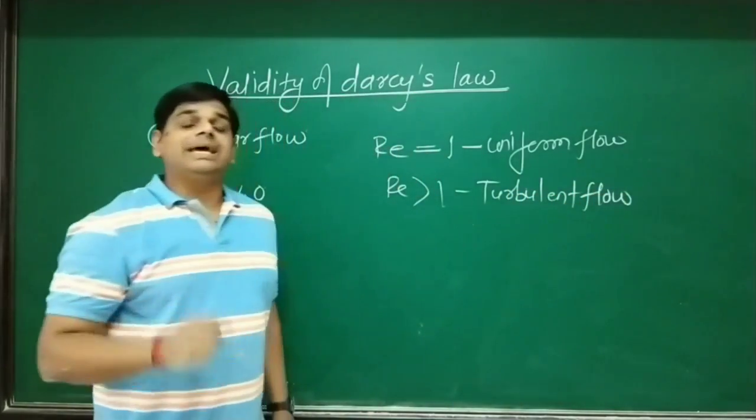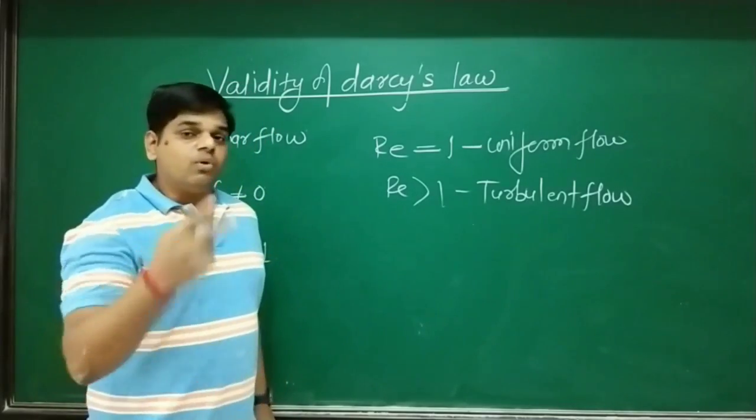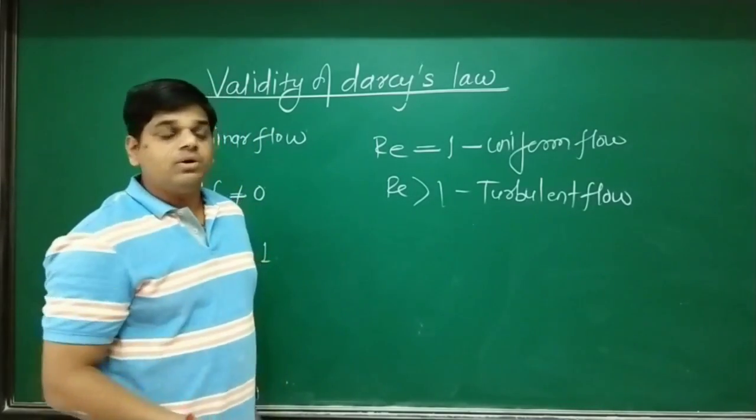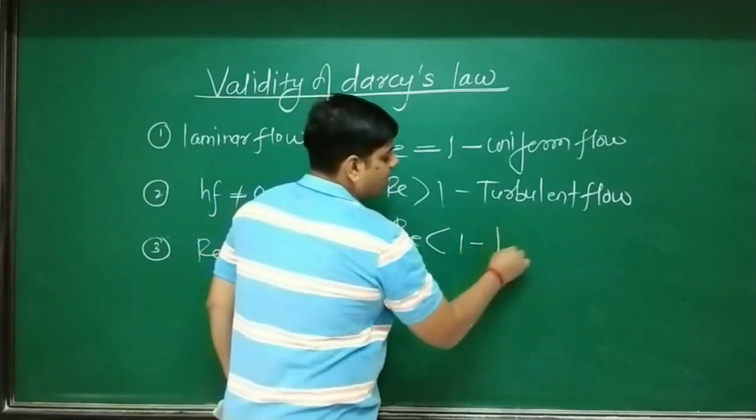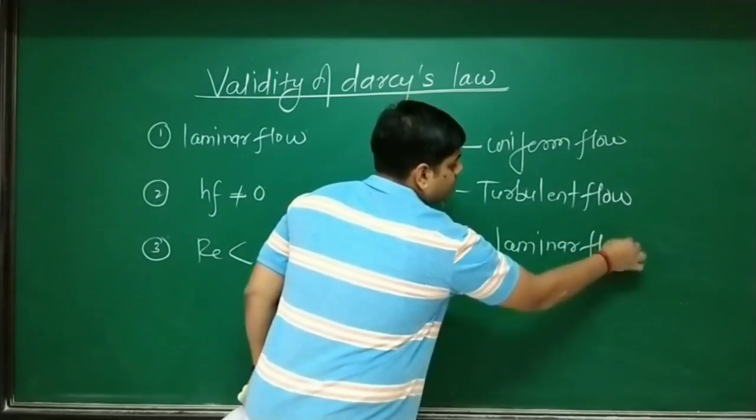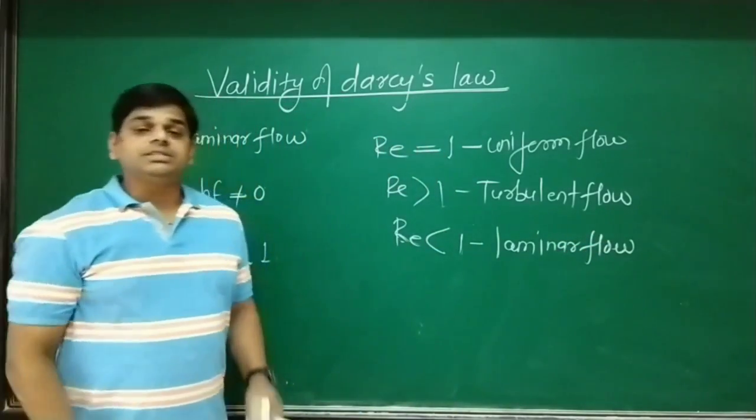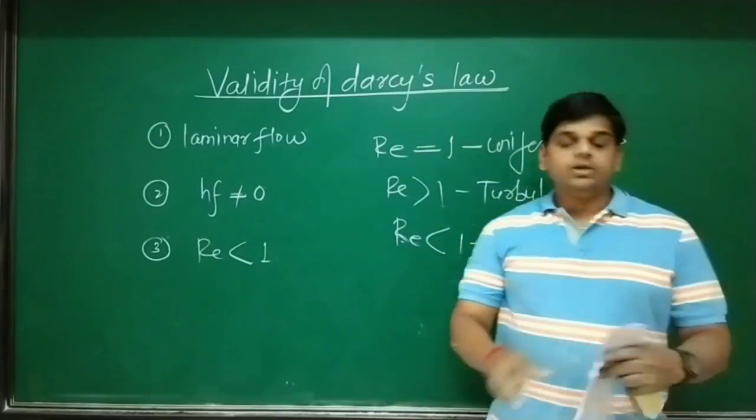When Reynolds number is exactly equal to 1, we call it uniform flow. Reynolds number more than 1, we call turbulent flow. And Reynolds number less than 1, we call laminar flow. So these are the conditions essential for validity of Darcy's law.